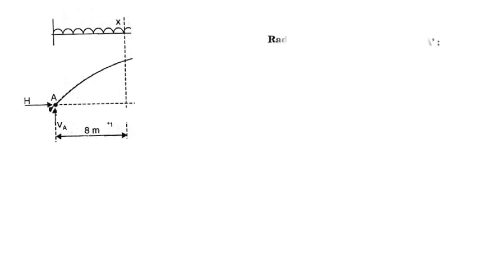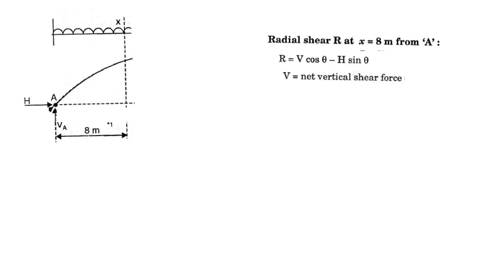Okay, here it is asked. Is it asked? Okay, radial shear. Let's find out the radial shear. So same formula, R is equal to V cos theta minus H sin theta. What is V? V is nothing but the net vertical shear force. So what are the vertical forces acting at the section?